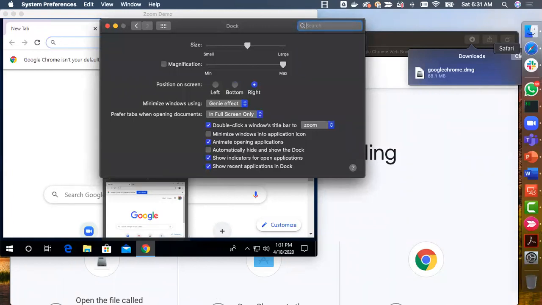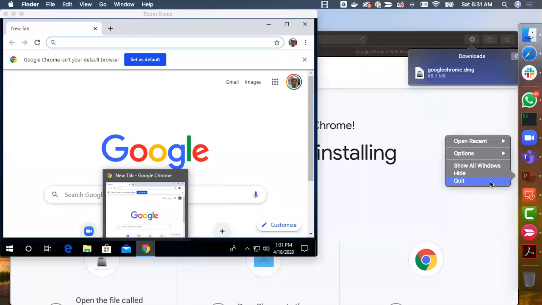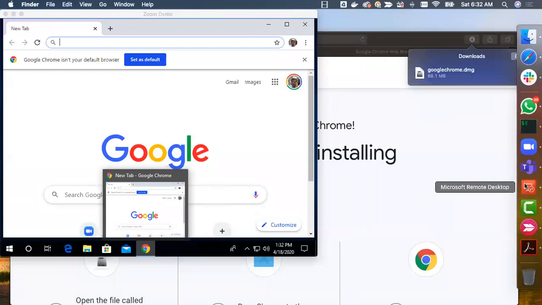So we can actually change the dock to be on the side. I think even with respect to the taskbar, we should be able to do that in Windows if you want to keep it on the side. So these are the items which I have on the dock. The reason why I have too many is because I'm doing a bit of work. Whenever something is started, automatically it will be here. But once I start closing them by saying quit like this, it will go off because they are not pinned in the dock. You can see that the Word document, PowerPoint, etc. are going off of the dock.